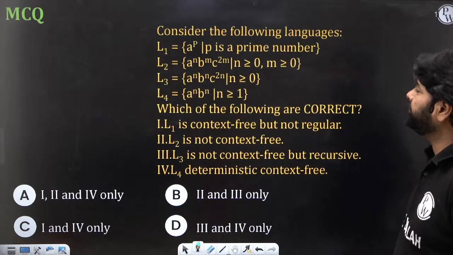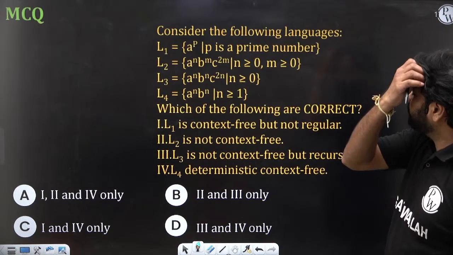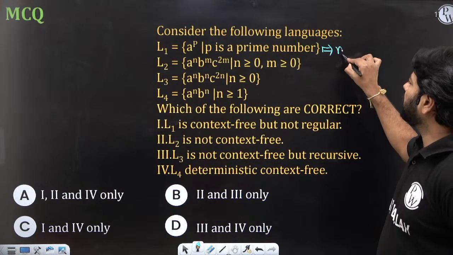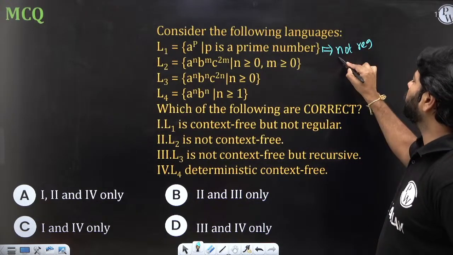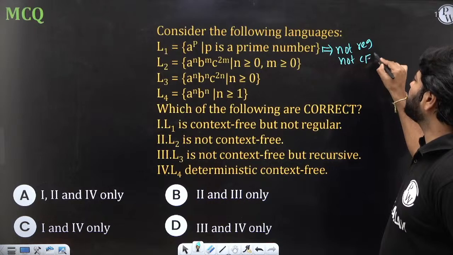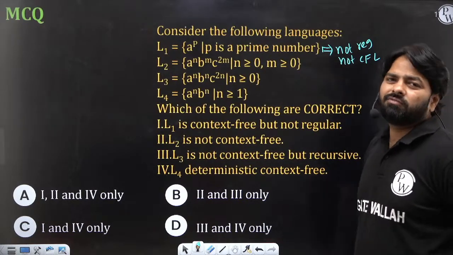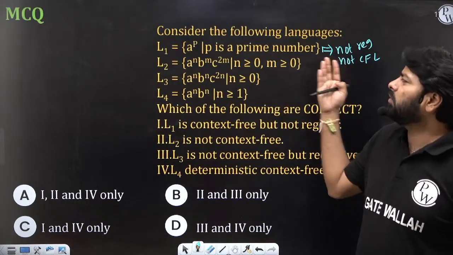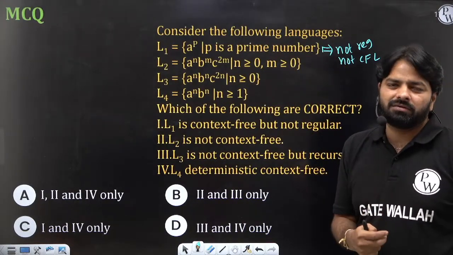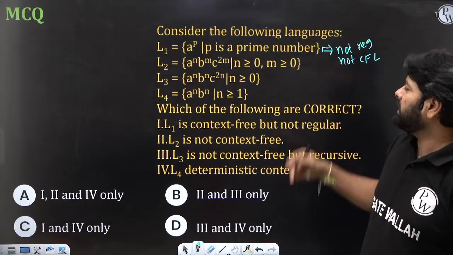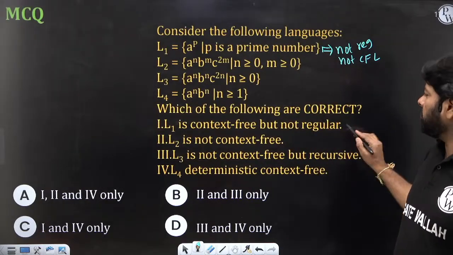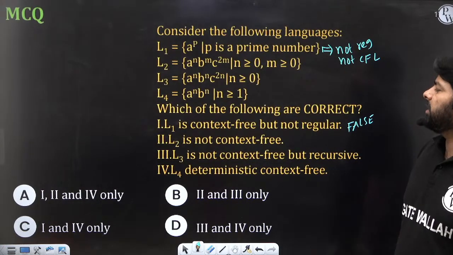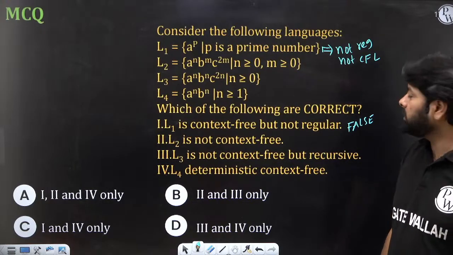What is each one? What is L1? Is it context free but not regular? Not regular, it's correct. And also it is not CFL, because over one symbol, the finite automaton and PDA are equivalent. If the finite automaton cannot do it, then PDA cannot do it, because over one symbol there is no use of the stack. You can't take the help of the stack. So L1 is also not context free, but this is the false statement because we need to choose the true statements. L1 is not context free and also not regular.